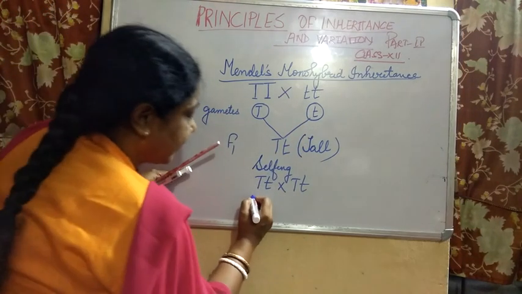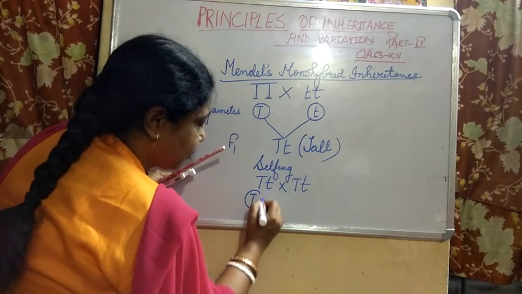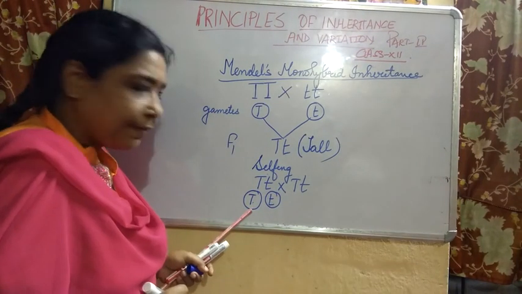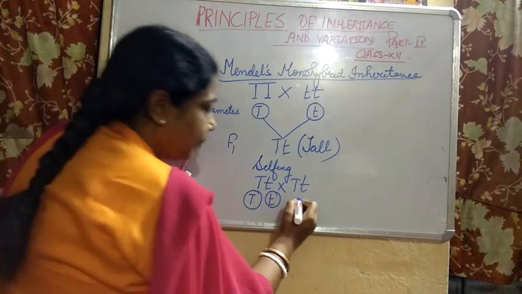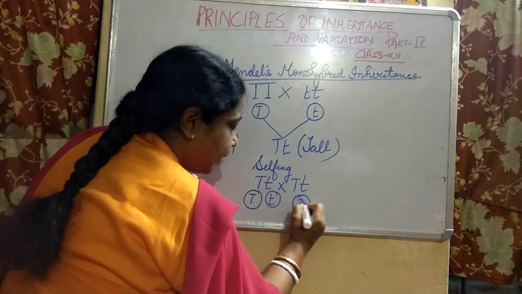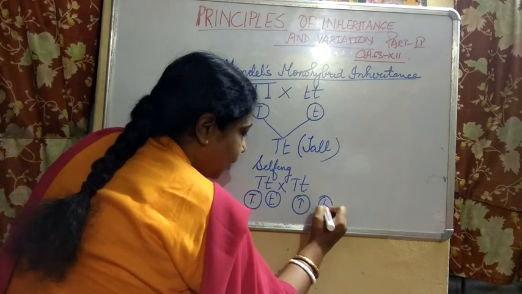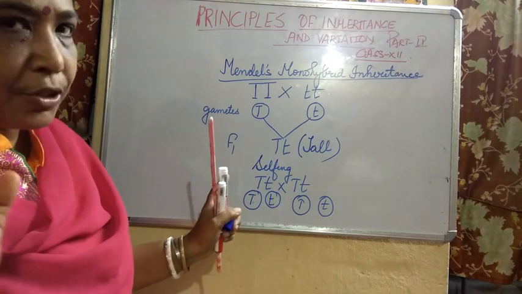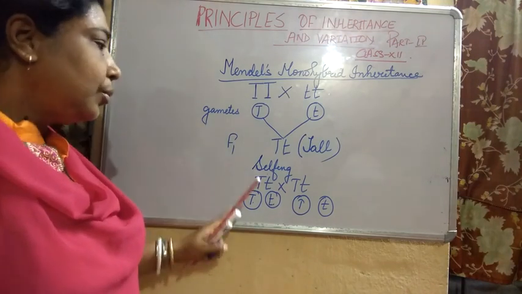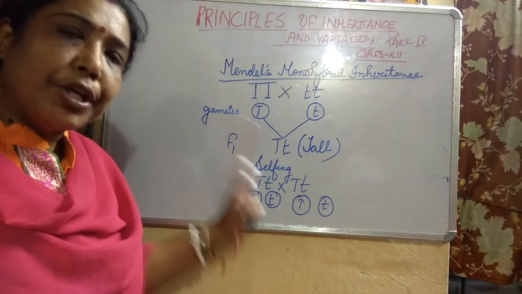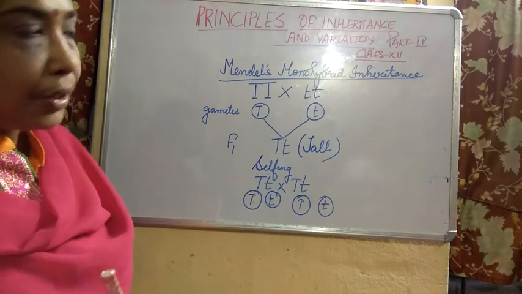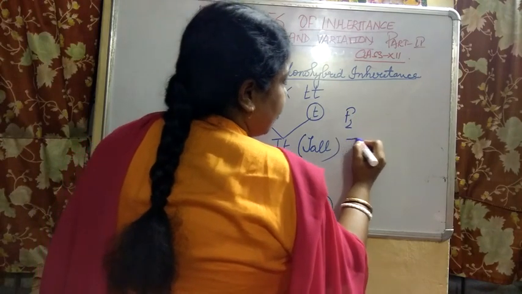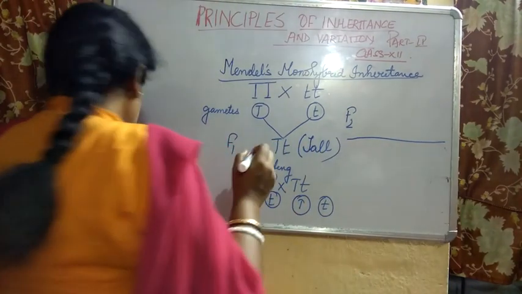Here, all the gametes produced will be carrying either this allelic form of the gene or this allelic form. Here also all the gametes will be carrying either this or this. There will be two types of gametes produced. Now from here Mendel wanted to get the F2 generation. So to get the F2 generation, what you have to do, children, I'll show you now.